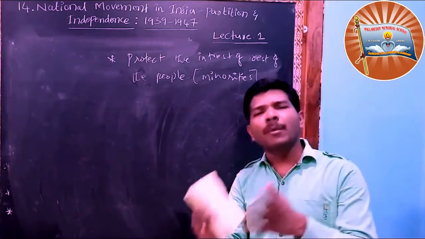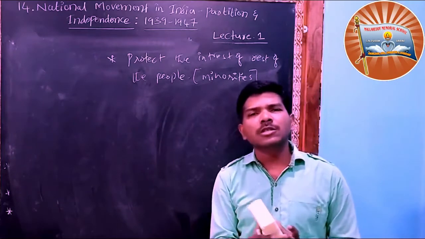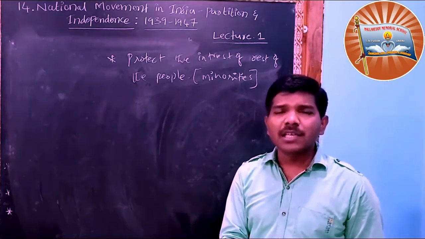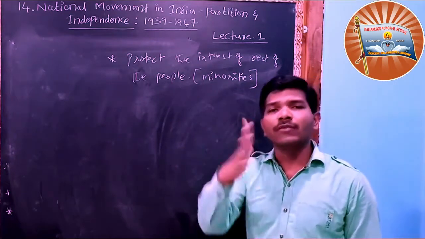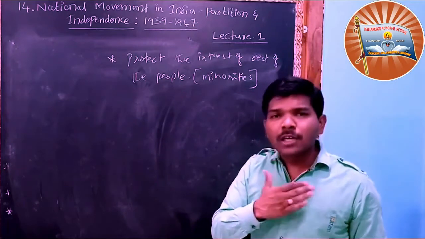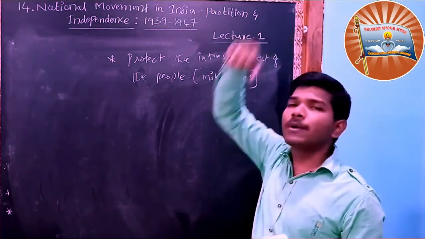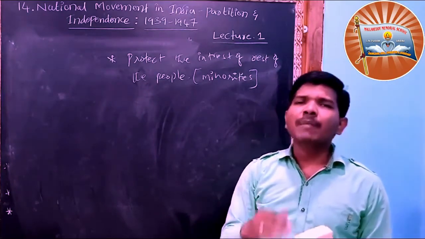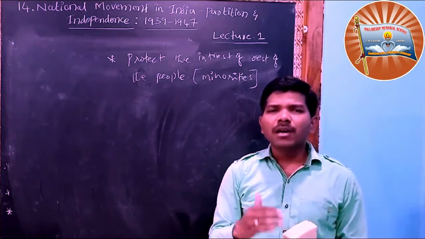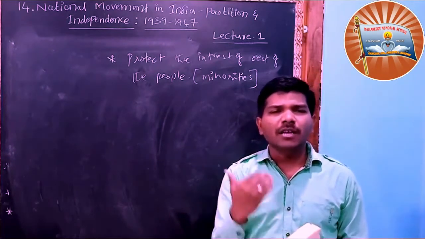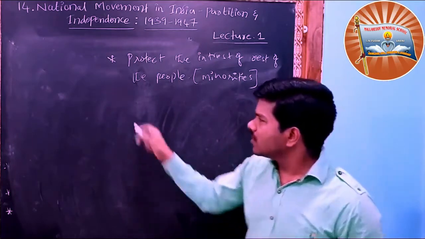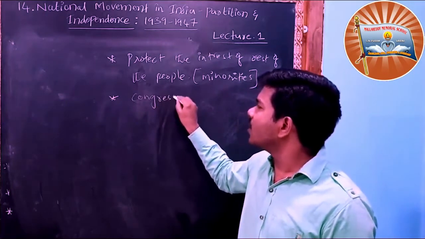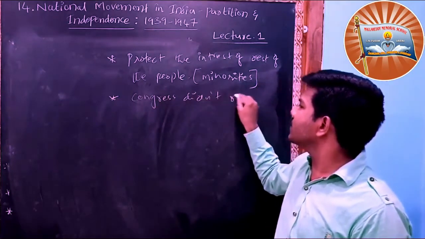You Hindu people will dominate them, because Congress was mostly confined to Hindu people. So the Britishers said that if we give power to you, you will dominate the Muslims, so we don't want to give independence to you. We want to protect the interest of the other people, that is, the minorities. They also raised that other communities are not like Congress. They said that Congress did not represent the country.